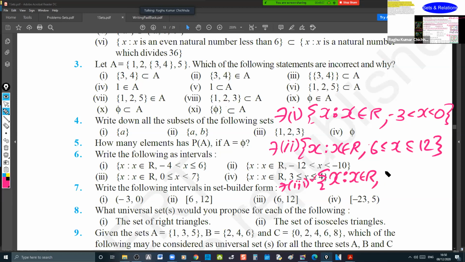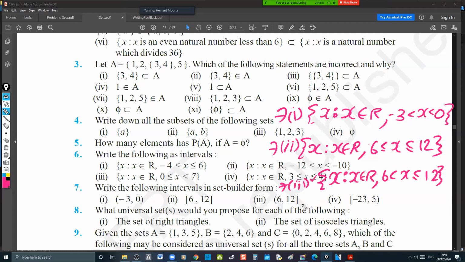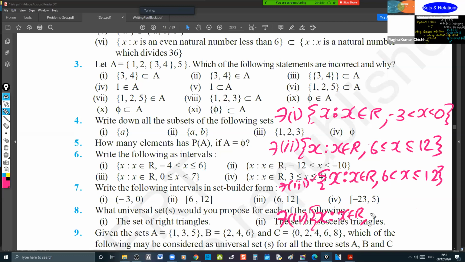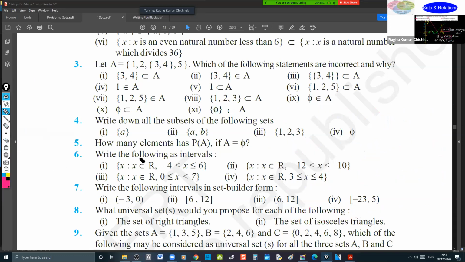Perfectly, you understood these intervals now. And what about the fourth one? X such that X belongs to R, -23 less than or equal to X less than 5. That's it. It is done. Eighth one, please.